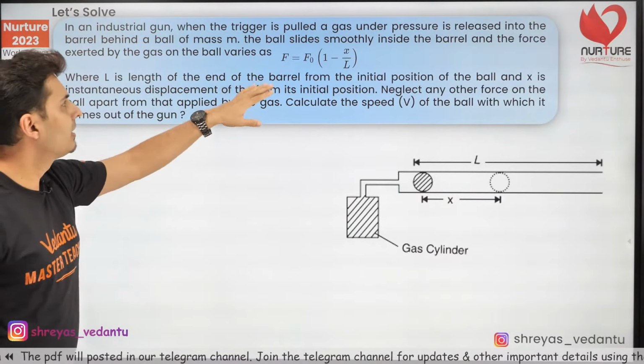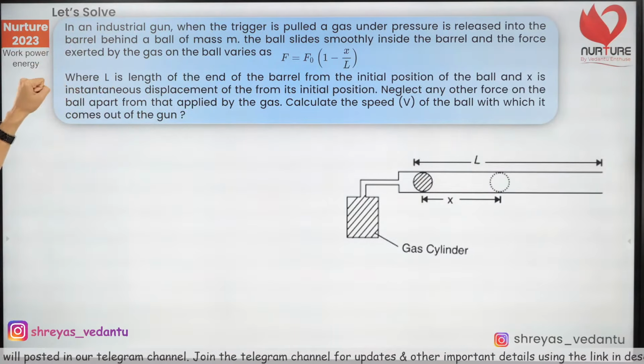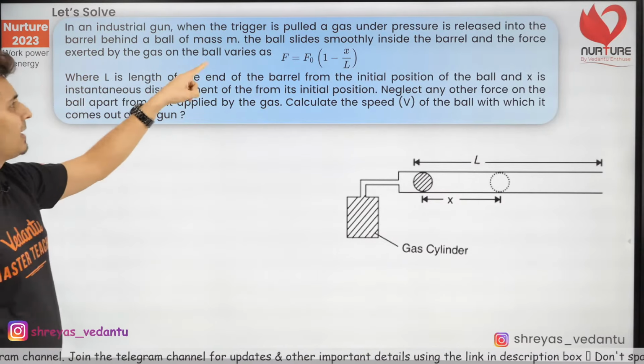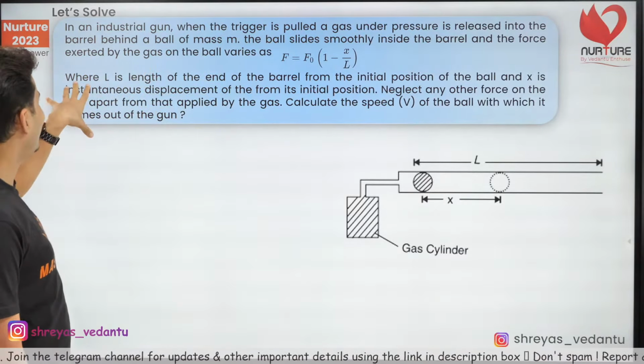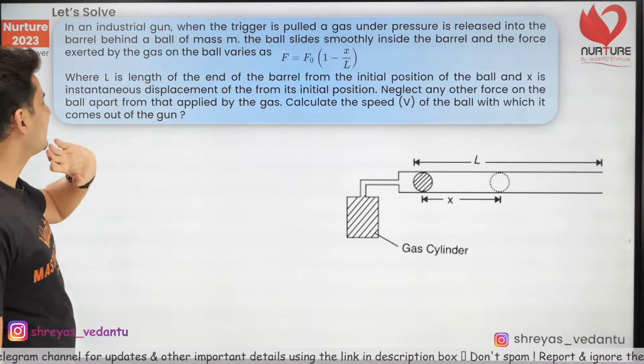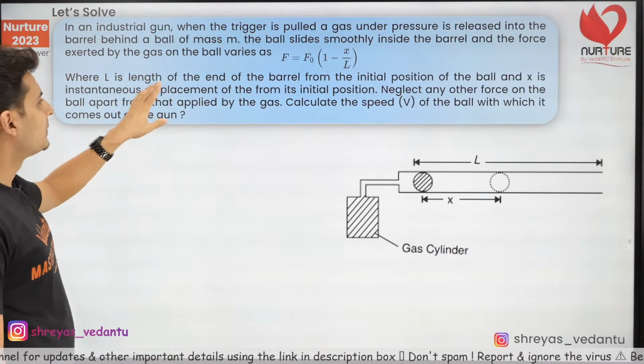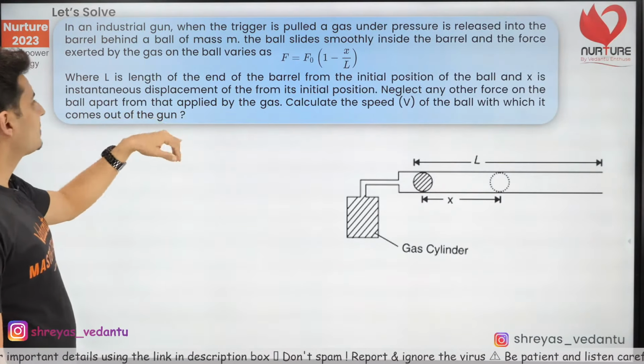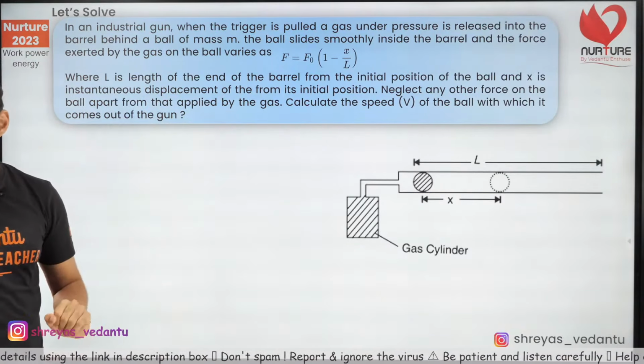In an industrial gun, a trigger is pulled and under the pressure, the barrel pushes a ball of mass m. It slides smoothly in the barrel and it exerts some force which is given by this equation. L is the length of the tube and x is the instantaneous displacement, like you can see. Find the speed with which the ball comes out.